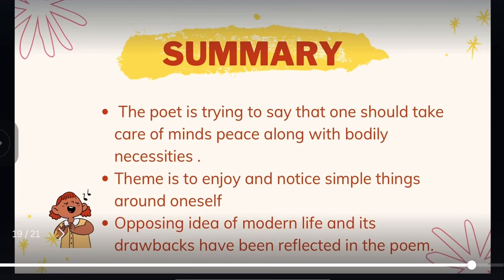Opposing ideas of modern life and its drawbacks have been reflected in the poem: how modern life has affected the peace and mental stability of the mind, and how it has made human beings constant machines who are busy in their own things and have no time even for simple, peaceful things, which is a drawback of modern life.